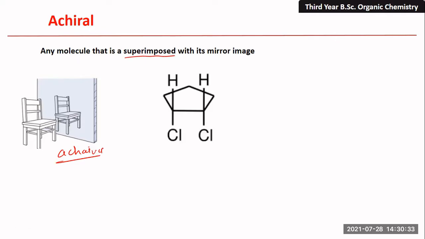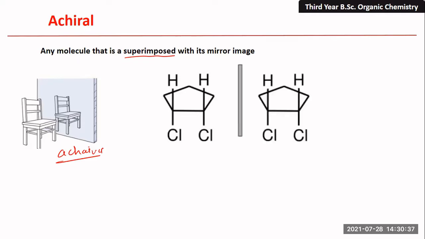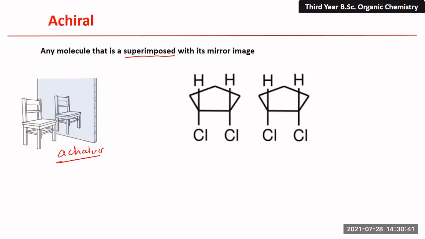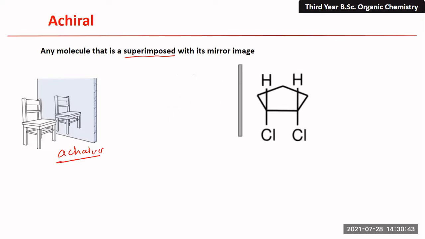Let us consider this example of 1,2-dichlorocyclopentane, and this is its mirror image. If we try to overlap this mirror image, you can see each hydrogen lies on the same hydrogen, each chlorine group lies on the same chlorine group, and each carbon lies on the same position. So structurally it matches exactly. This is a superimposable type of compound, so both structures are superimposable.